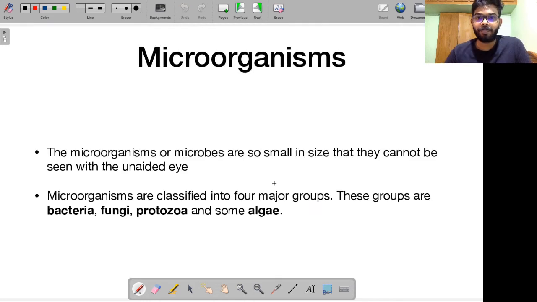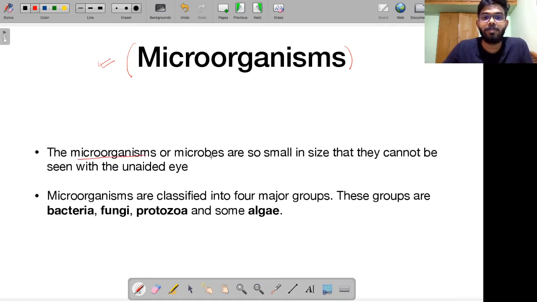So let's start with the first concept for today from the Science NCERT textbook. We are going to discuss microorganisms, a very happening topic because of coronavirus and the diseases that are being spread nowadays, the pandemic and all going on. So let's try to understand microorganisms in today's lesson. I will also be telling you about vaccines. I will be going a little bit beyond what is given in your NCERTs, and I'll be telling how a vaccine actually works, right?